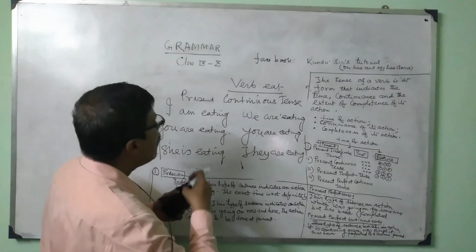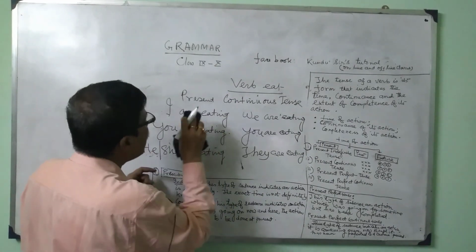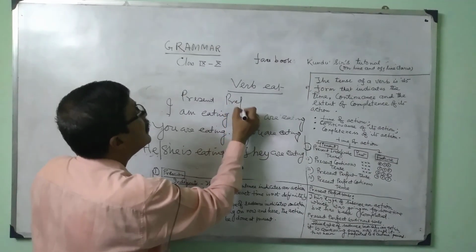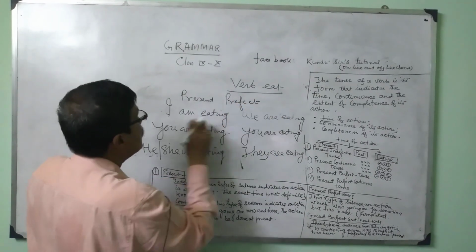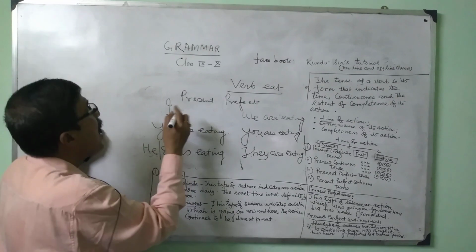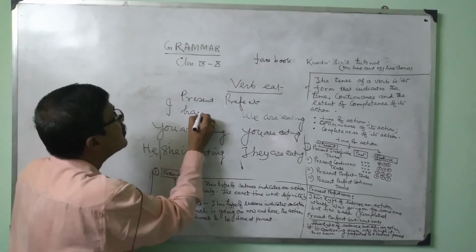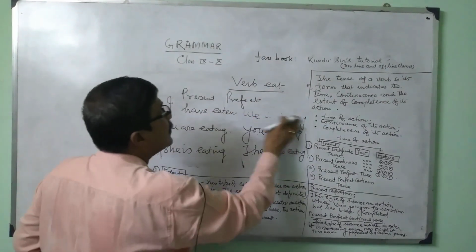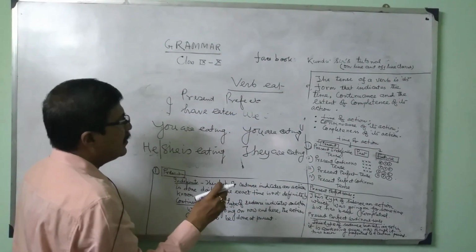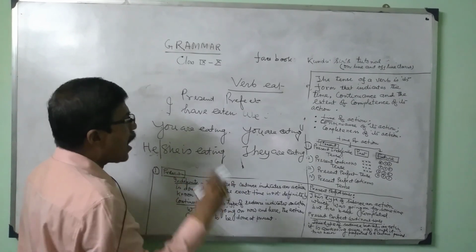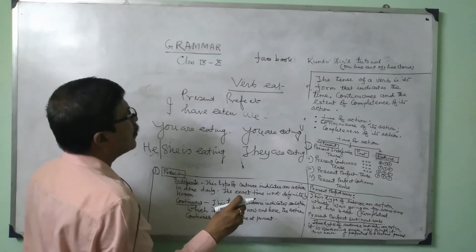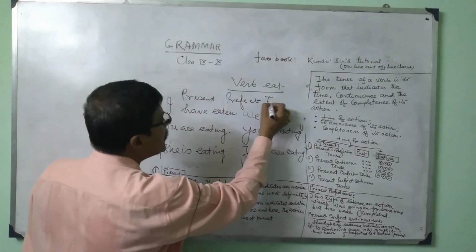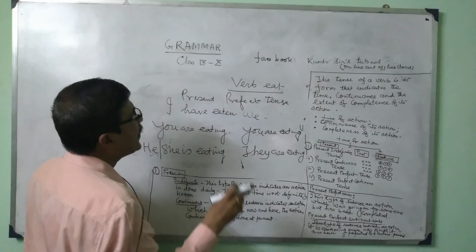Now present perfect. We'll write down now what is present perfect. I have already discussed, I have eaten. We have eaten. There must be a subject, then auxiliary verb have or has, and main verb in past participle form. Eat, ate, eaten.